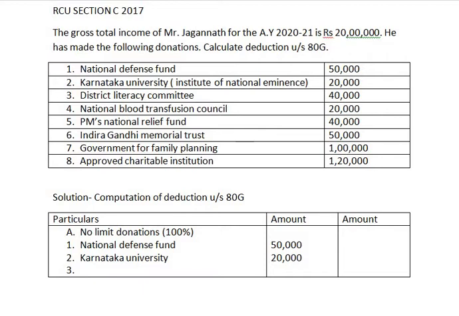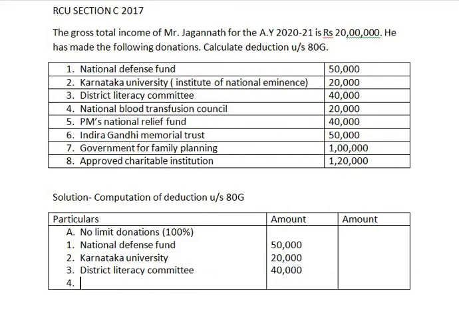Third one, that is District Literacy Committee, and he has contributed 40,000 in the form of donation. Coming to next, National Blood Transfusion Council.